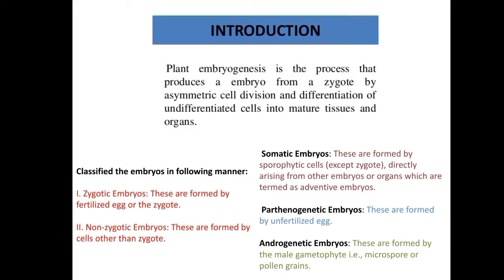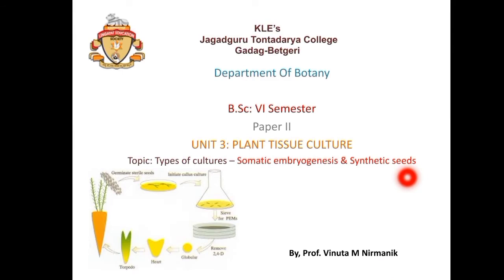The somatic cells are all the cells except the male and female cells, that is, the egg cell and the sperm cells. They are the building blocks, they divide only by mitosis, and they are diploid in nature.